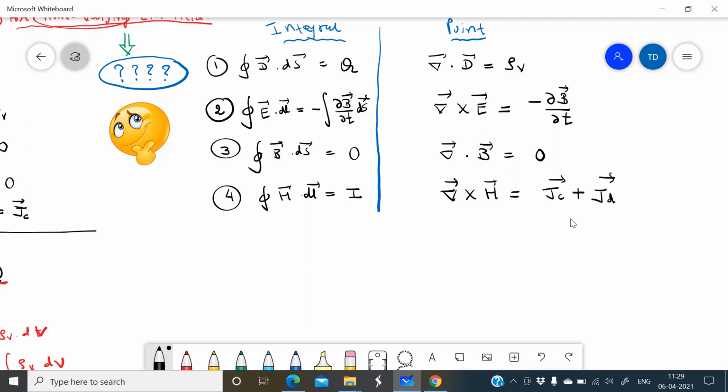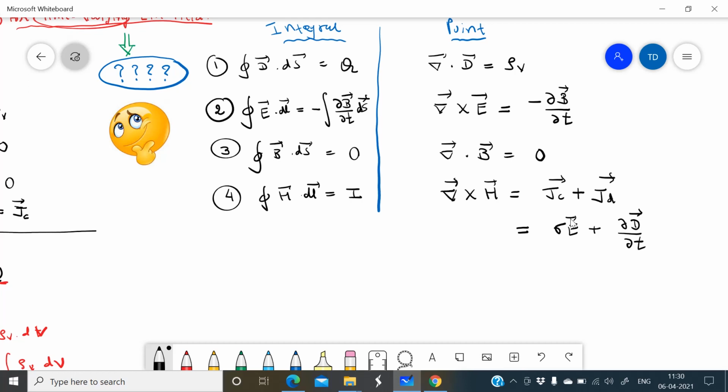So del cross H equals Jc plus Jd. Jc is sigma E, and Jd is the displacement current density, due to the time varying electric flux density, del D by del t.